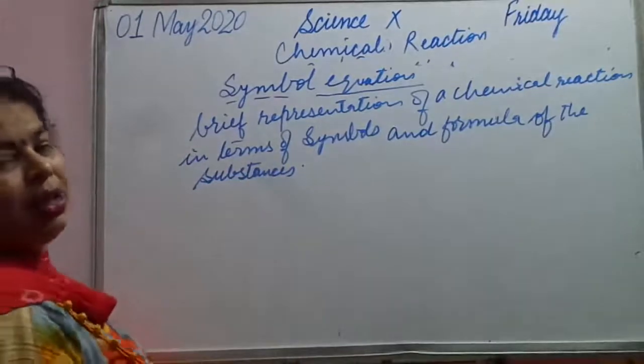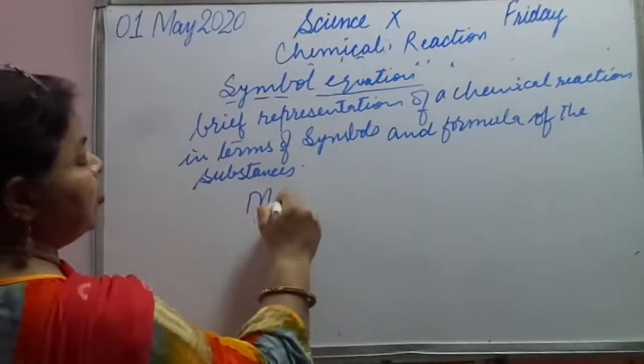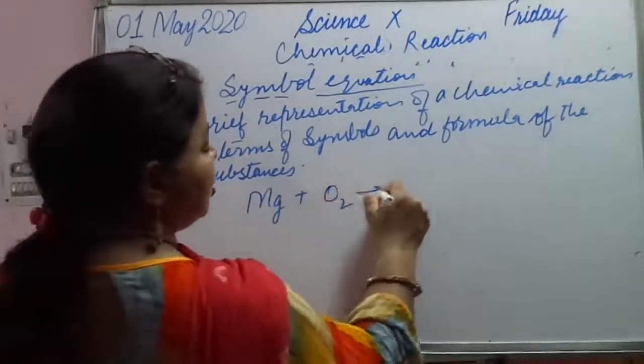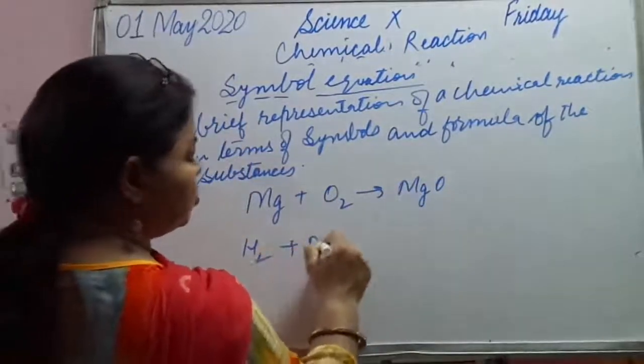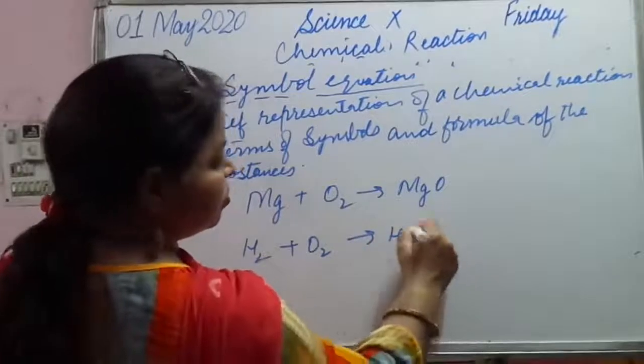For example, we write magnesium plus O2 gives MgO. H2 plus O2 gives H2O.